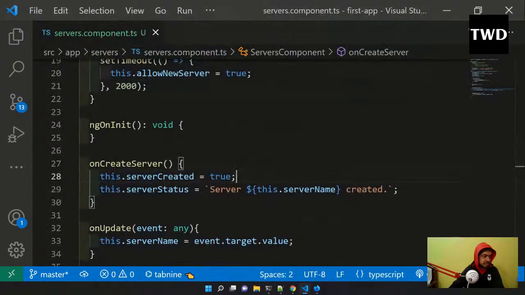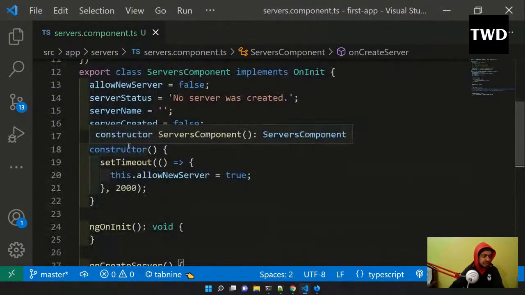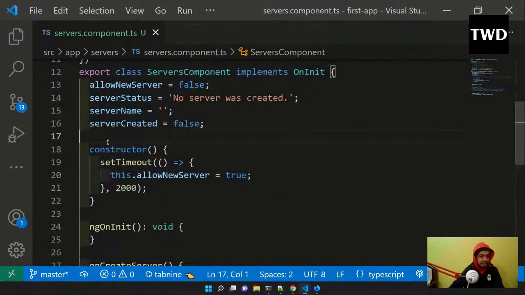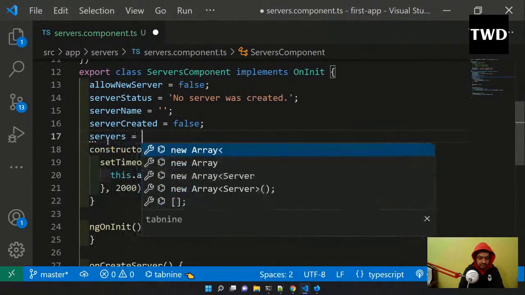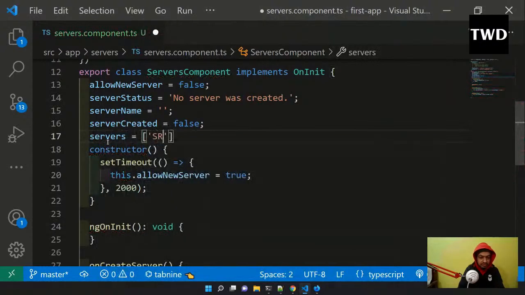I will go, and here what I'm going to do is, after server created, I will add servers equal to sr1 comma sr2.